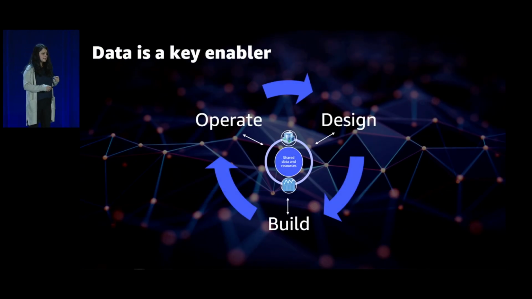What we find, though, is that there's a layer of shared data and resources that is generated that truly forms the foundation of your digital twins. And if you think about a typical asset going through its life cycle from design, build, operate, there is different types of data and resources being generated and collected. For example, in design, you're getting your CAD files, your bill of material. In your build, you have other vendor information. When you get to operations, you have maintenance, IoT data. All of this data truly forms the foundation of what needs to go into that digital twin.